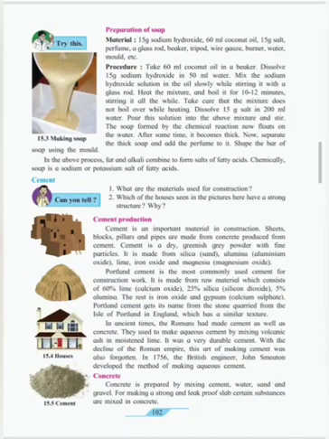Preparation of soap. Take 60 ml coconut oil in a beaker. Dissolve 15 grams sodium hydroxide in 50 ml of water. Mix the sodium hydroxide solution into the oil slowly while stirring it with a glass rod. Heat the mixture and boil it for 10 to 12 minutes, stirring it all the while. Take care that the mixture does not boil over while heating. Dissolve 15 grams salt in 200 ml of water. Pour this solution into the above mixture and stir.